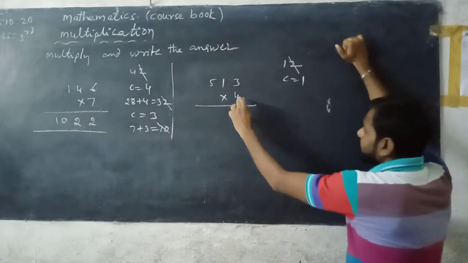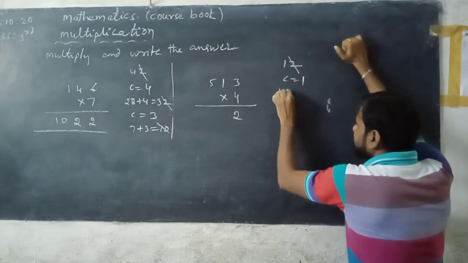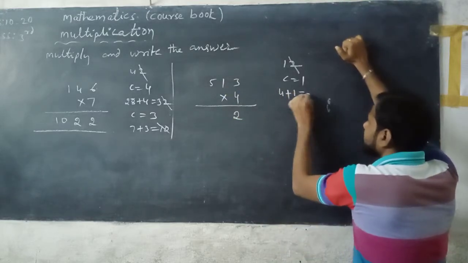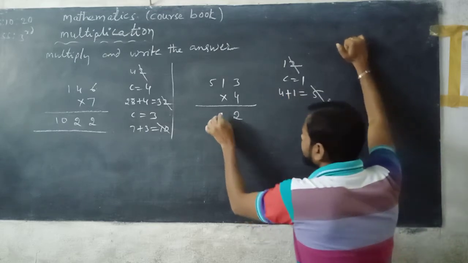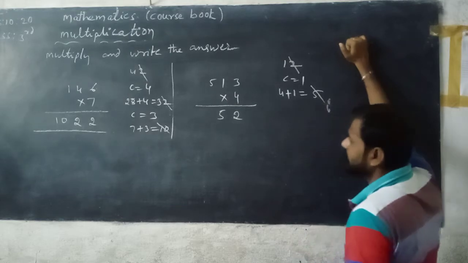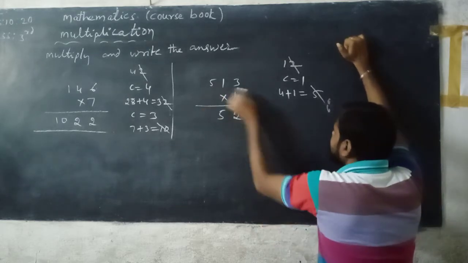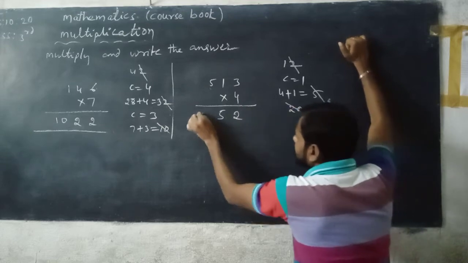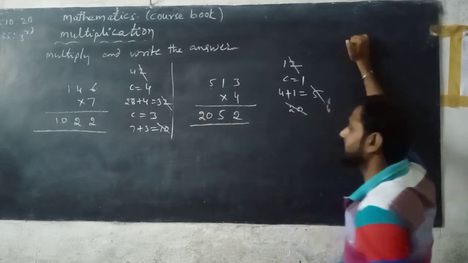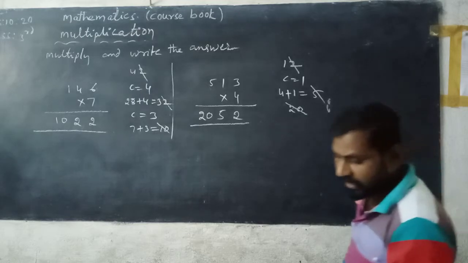Next, 4 1s are 4, plus 1 is added, so 4 plus 1 gives 5. There is no carrying, so you can write 5 directly under the tens place of the product. Now next, 4 5s are 20. This is the last digit of the given number, so you can write 20 directly. So the product is equal to 2050.